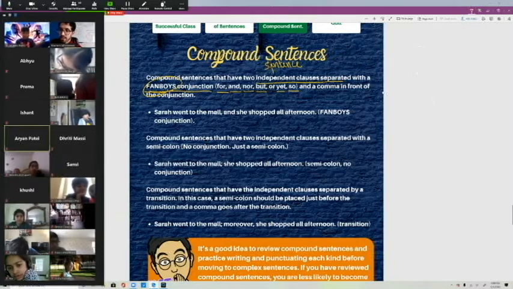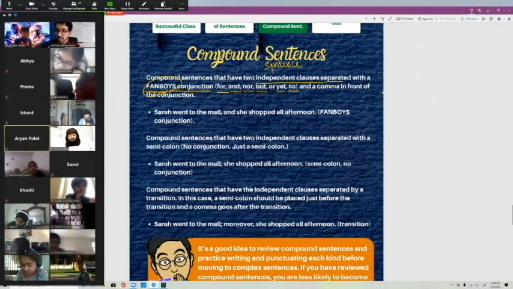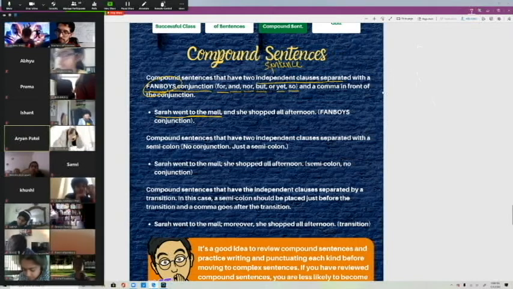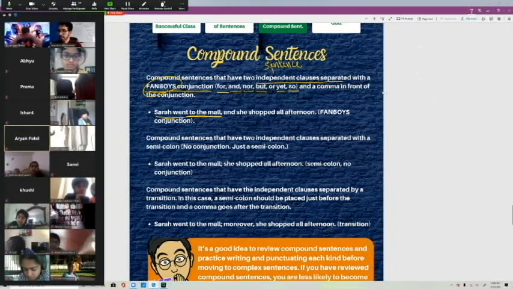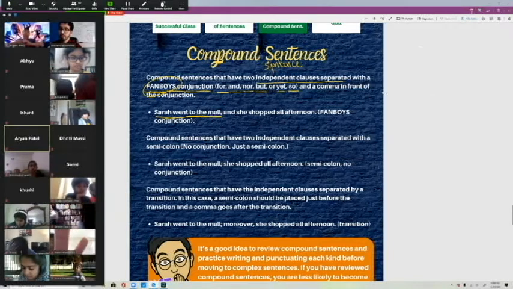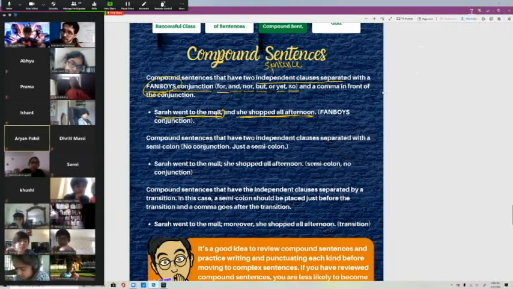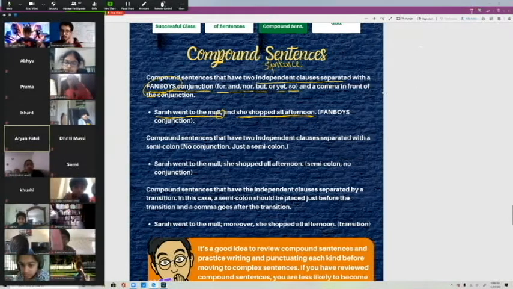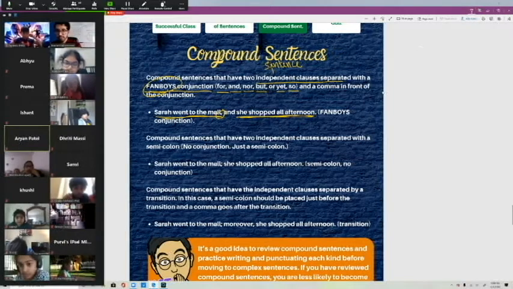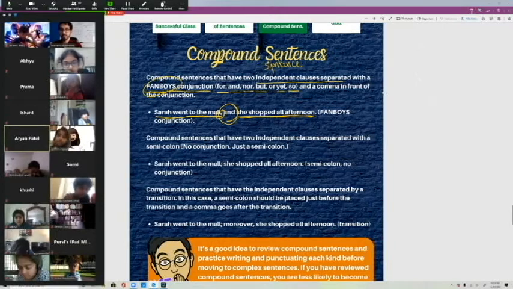So we have Sarah went to the mall. Can that stand up on its own? If this was a sentence, Sarah went to the mall, would it work as a regular sentence? Yeah, it would. Sarah went to the mall, comma, and she shopped all afternoon. Can that sentence stand up by itself? Yeah. Sarah went to the mall. She shopped all afternoon. It's just combined with a conjunction, which is for, and, nor, but, yet, or so.